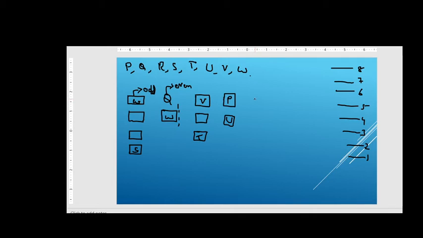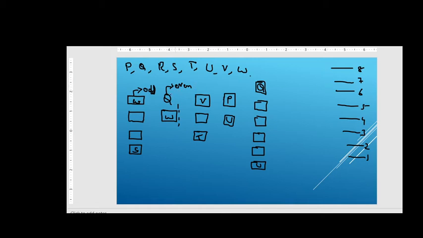Next comes that there are 4 boxes placed between Q and U, friends, right? There are 4 boxes which are placed between Q and U. So this is box number 1, 2 and 3. This is the box number 4 and here it is your U, right, friends? Here it is your box U. Now comes the situation, friends. Problem, we have to arrange this in a proper way. That's it, nothing else in this, right, friends?